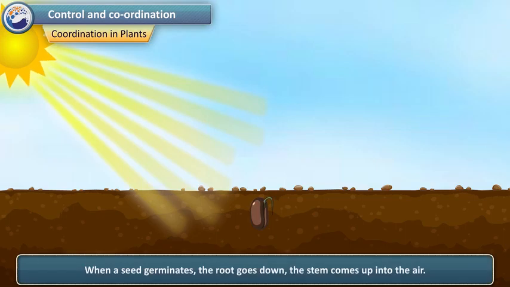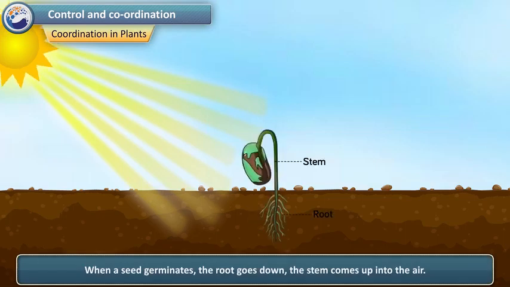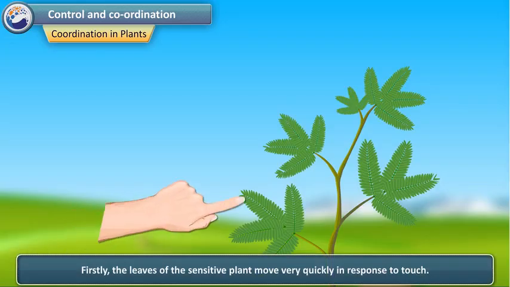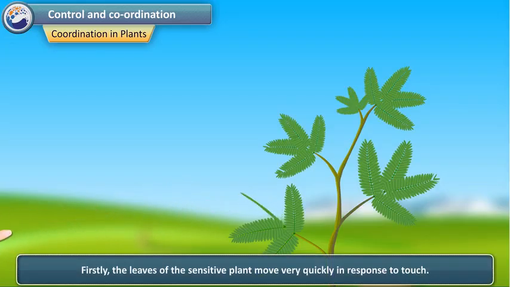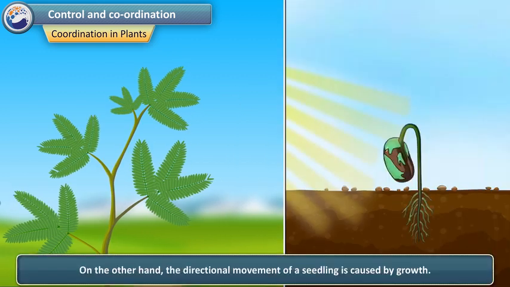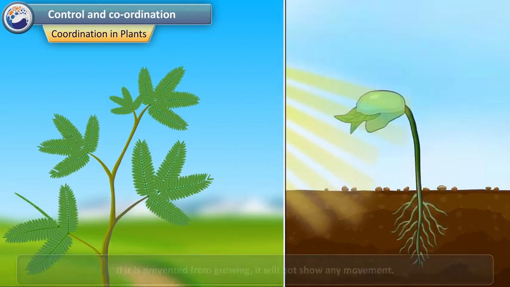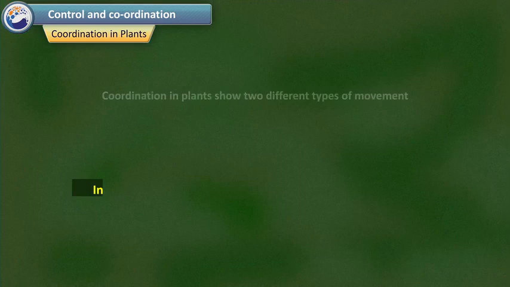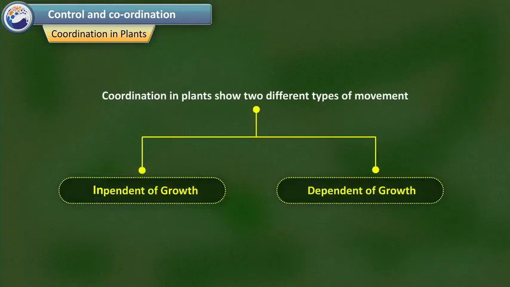When a seed germinates, the root goes down, the stem comes up into the air. What happens? Firstly, the leaves of the sensitive plant move very quickly in response to touch. There is no growth involved in this movement. On the other hand, the directional movement of a seedling is caused by growth. If it is prevented from growing, it will not show any movement. So plants show two different types of movement, one independent of growth and the other dependent on growth.